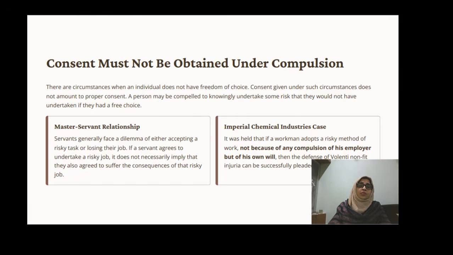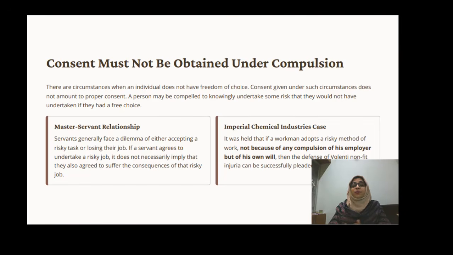Okay, next one is the master servant relationship. Consent must not be obtained under compulsion. Servants generally face the dilemma of either accepting risky tasks or losing their jobs. So if a servant agrees to undertake a risky job, it does not necessarily imply that they also agree to suffer the consequences of that risky job.